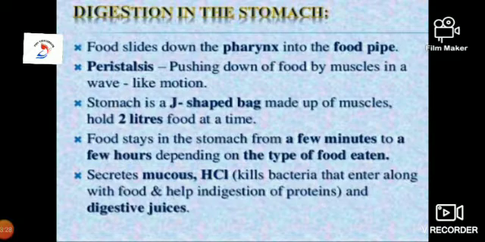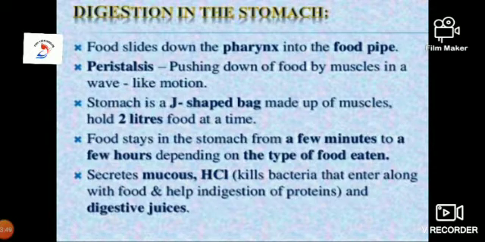Digestion in the stomach. Food slides down the pharynx into the food pipe. The other name of the food pipe is the esophagus. Peristalsis: the pushing down of food by the contraction and expansion of muscles in a wave-like motion is called peristalsis.